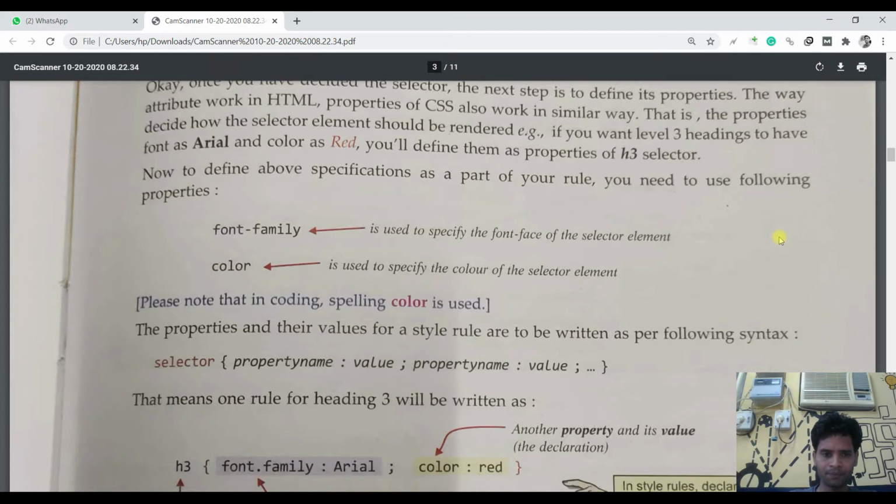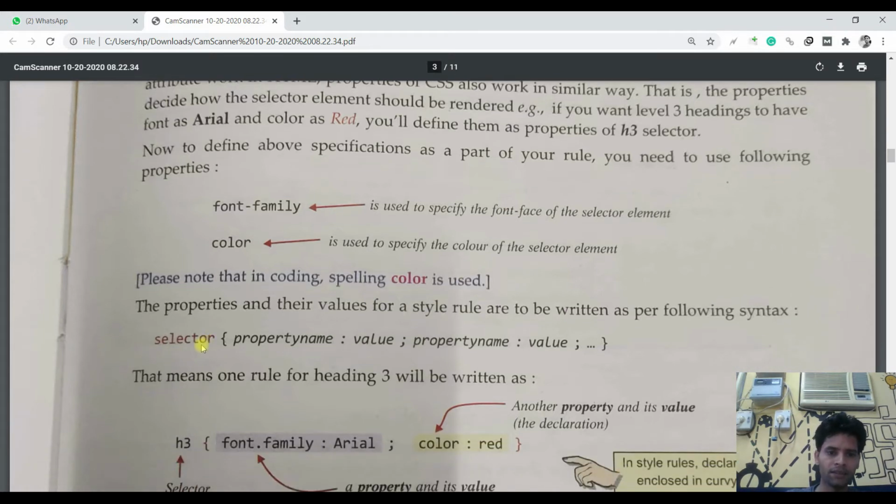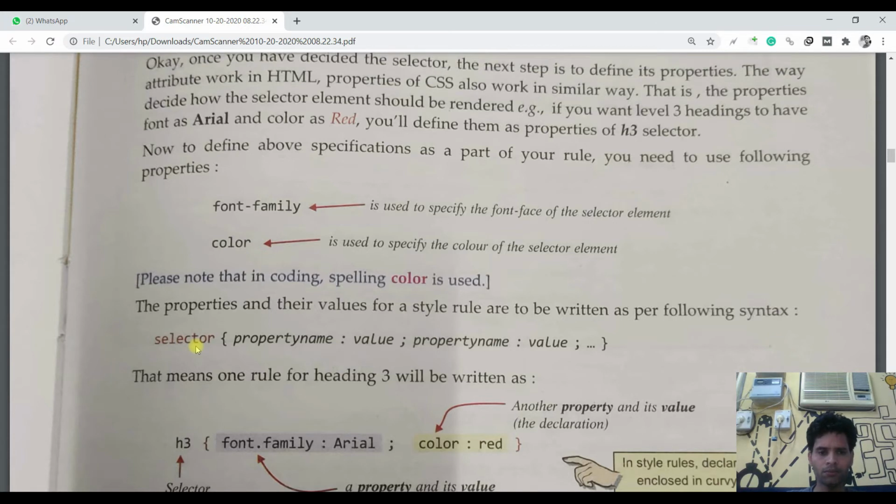Now, the syntax is: selector, the tag which you want to customize, then property name, then value. For example, if you are formatting a font, then font-family, colon, Arial, semicolon, color, colon, red, then semicolon, then curly braces close.